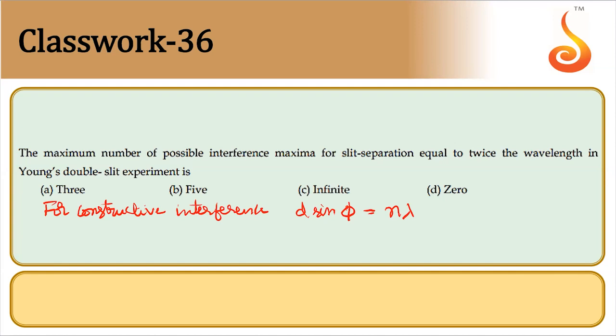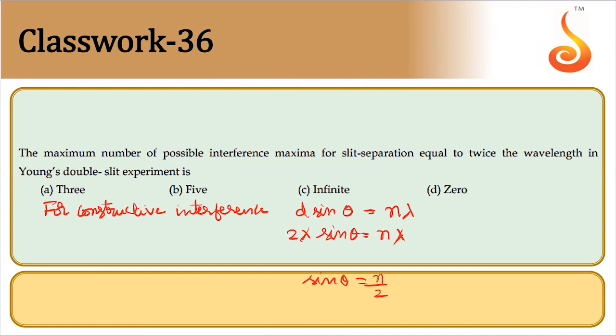So we shall use theta for this. This is angle, not phase difference. So d is given 2 lambda. 2 lambda sin theta equals n lambda. So what do we get? Lambda lambda get cancelled. Sin theta equals n by 2.